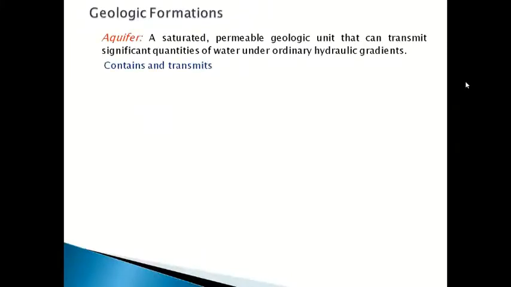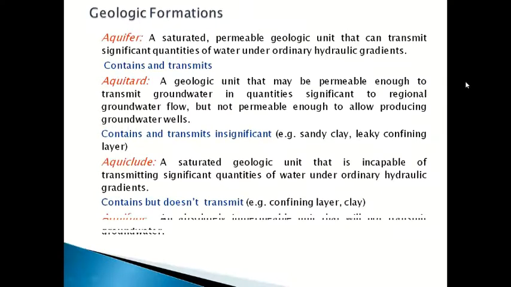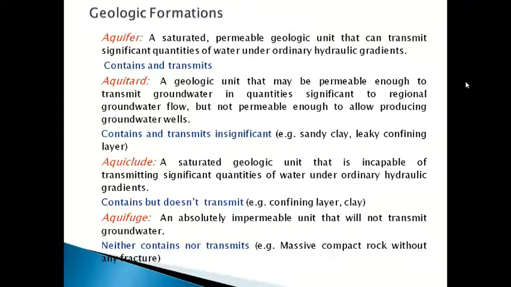Then there are some terms, geological units, which you use in hydrogeology. Obviously, the first one is aquifer. An aquifer is a saturated, permeable geological unit that can transmit a significant amount of water under ordinary hydraulic gradient. Hydraulic gradient means hydraulic pressure.